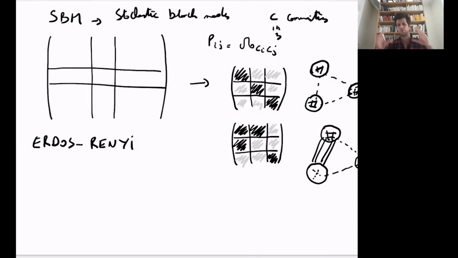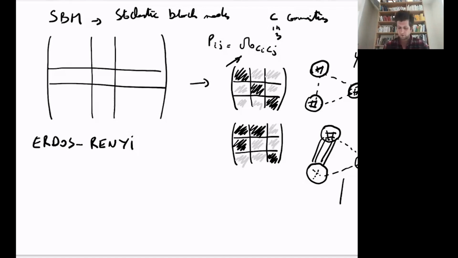And what you do is, you assign each node to a certain community, and then you define a certain affinity matrix that tells you the probability that a node of community Ci is connected to a node of community Cj. And clearly, if you define different probabilities for different types of relations, you will basically produce graphs that may have some community structure, like here, if you put most of the weight on the diagonal, meaning that nodes from the same groups are more connected than nodes from different groups.